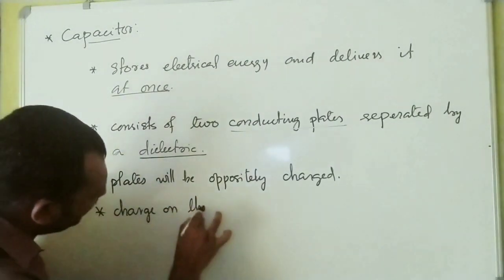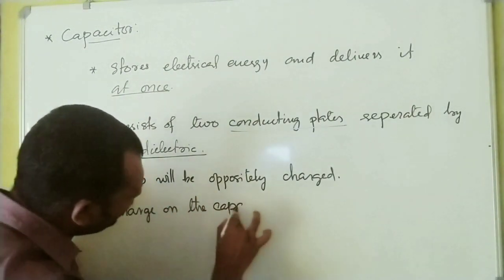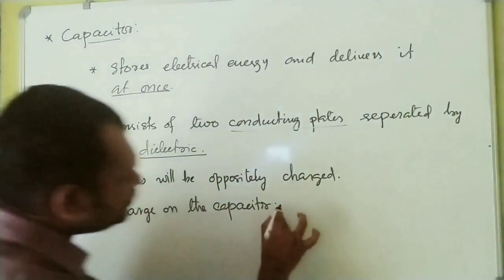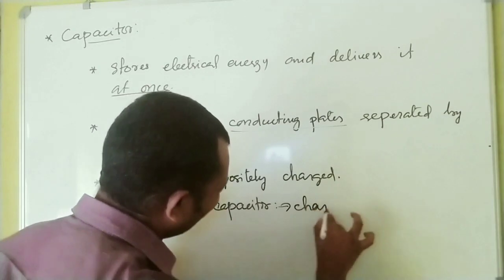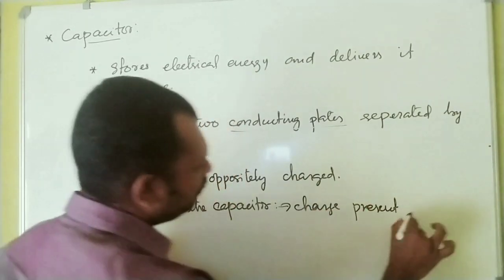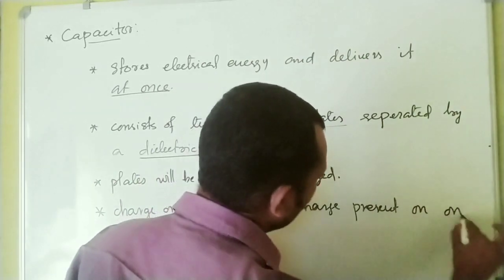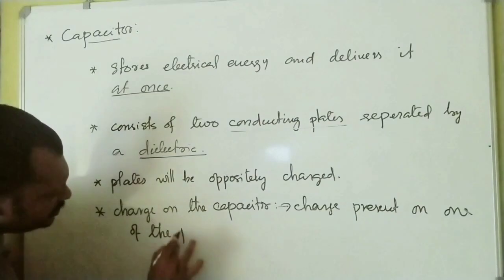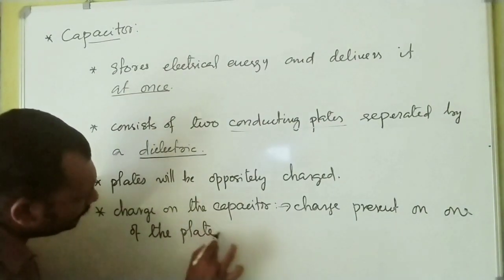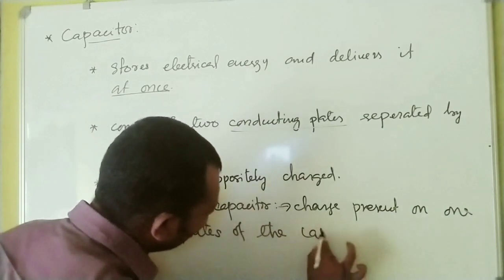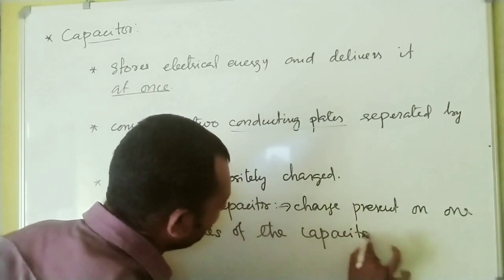What do you mean by charge on the capacitor? It is the charge present on one of the plates of the capacitor. That is what is called the charge on the capacitor.